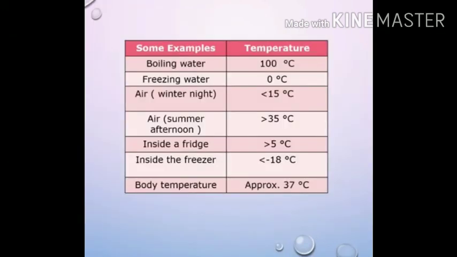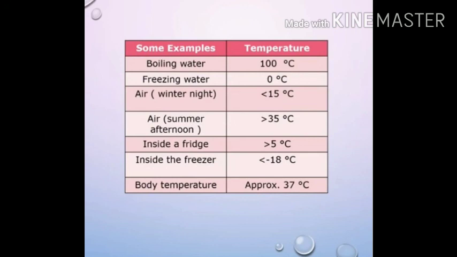And note the temperatures. Now let us see some examples and their respective temperatures. Boiling water temperature is 100 degrees Celsius. Freezing water temperature is 0 degrees Celsius. Air on a winter night is less than 15 degrees Celsius.